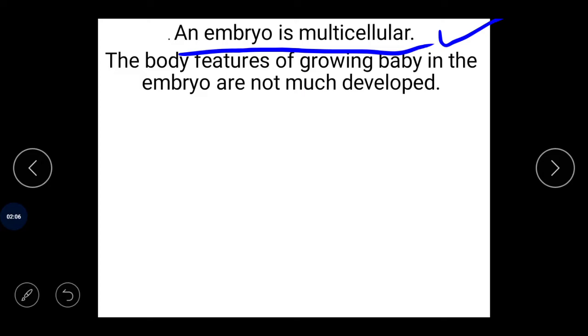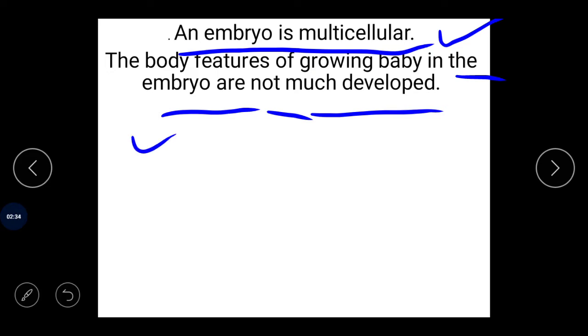The body features of the growing baby in the embryo are not much developed. Organs like the eyes, ears, legs and many other organs are not fully developed, so you cannot identify the different types of organs in the embryo.